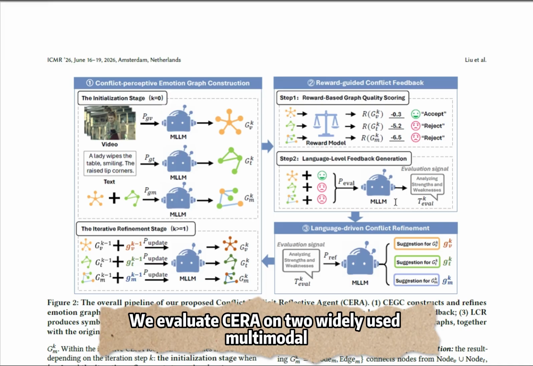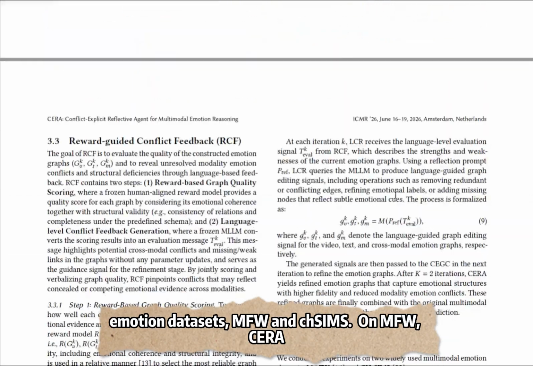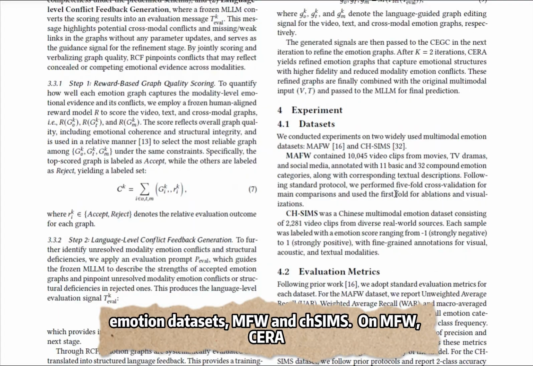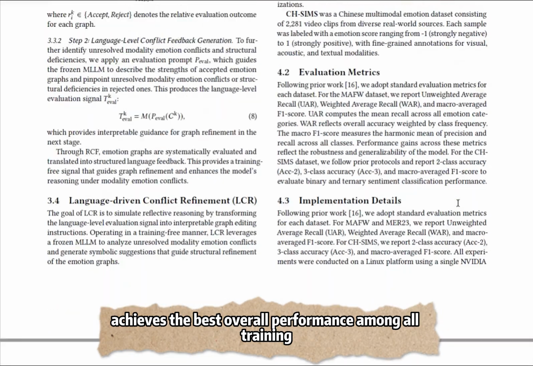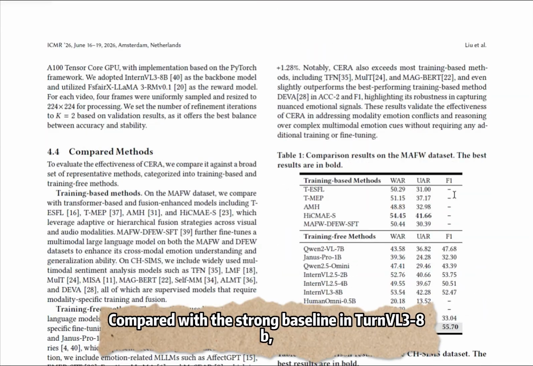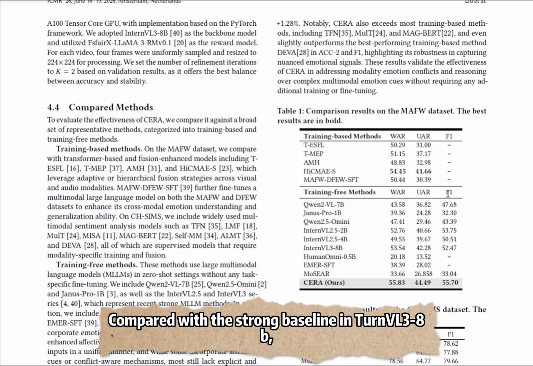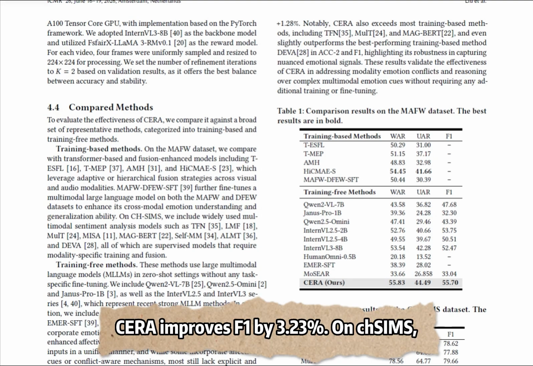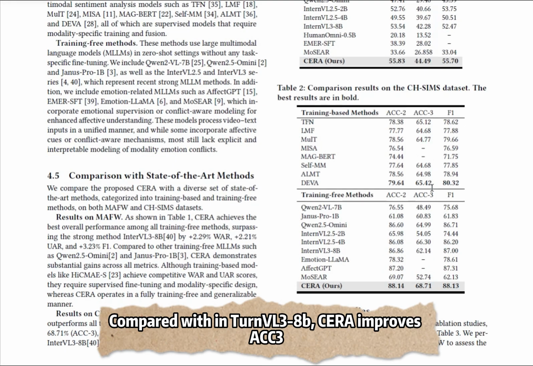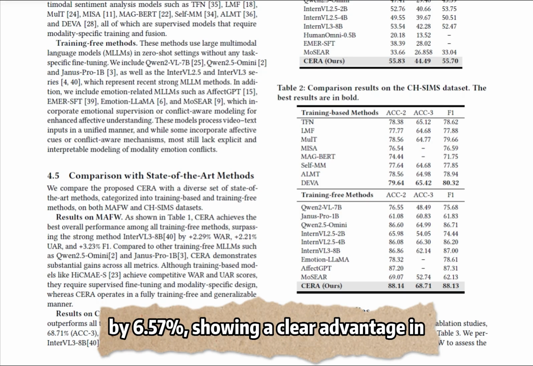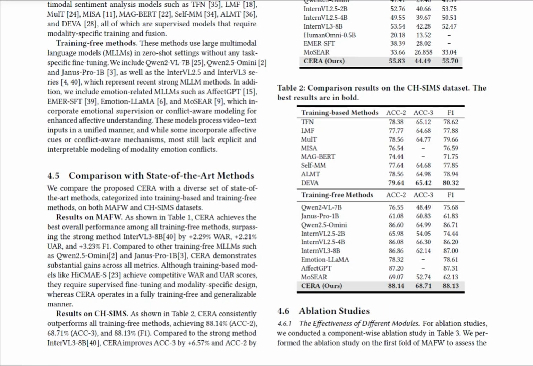We evaluate CERA on 2 widely used multimodal emotion datasets, MFW and CH-SIMS. On MFW, CERA achieves the best overall performance among all training-free methods. Compared with the strong baseline InternVL3-8B, CERA improves F1 by 3.23%. On CH-SIMS, CERA also outperforms all training-free methods. Compared with InternVL3-8B, CERA improves ACC3 by 6.57%, showing a clear advantage in fine-grained sentiment classification.